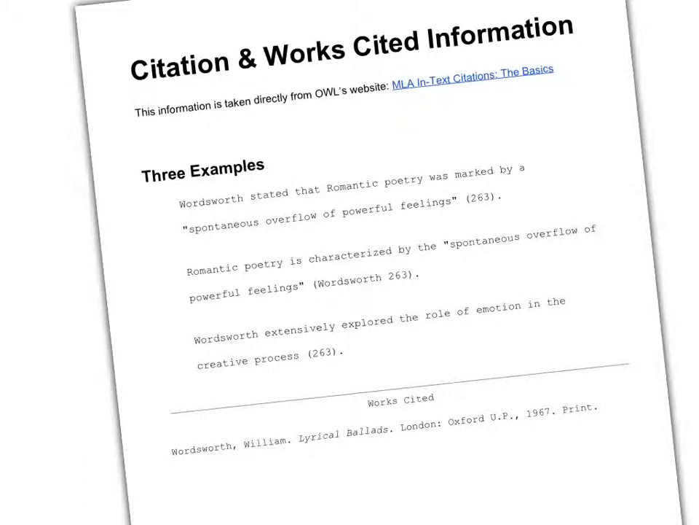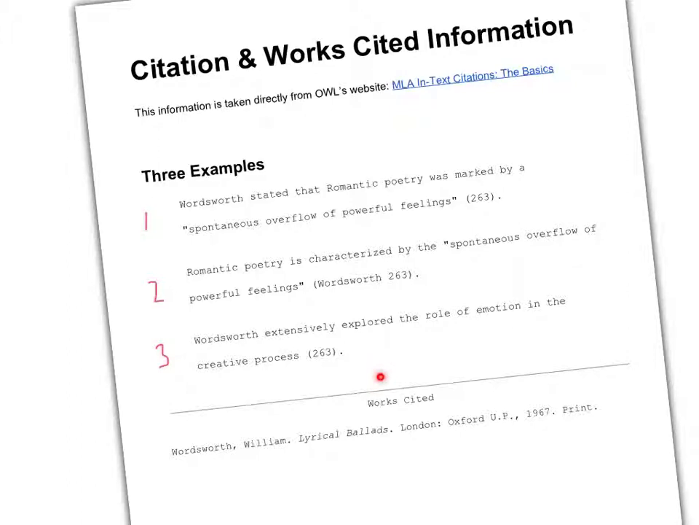After receiving many of the assignments, I'm hoping to clear up some of the problems faced with quoting and citing information properly in the essays. I've used 3 examples here, and they are all taken from the OWL site about in-text citations, and this is the basics. First of all, keep in mind that your works cited will be the last page of your writing, and this will indicate all of the texts that you quote from or refer to explicitly in your essays or your written work.